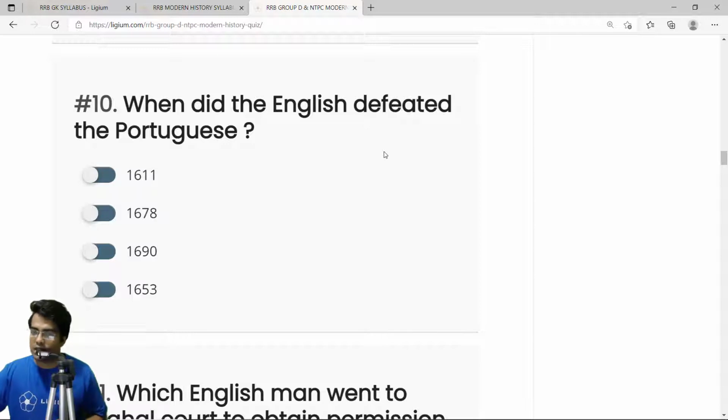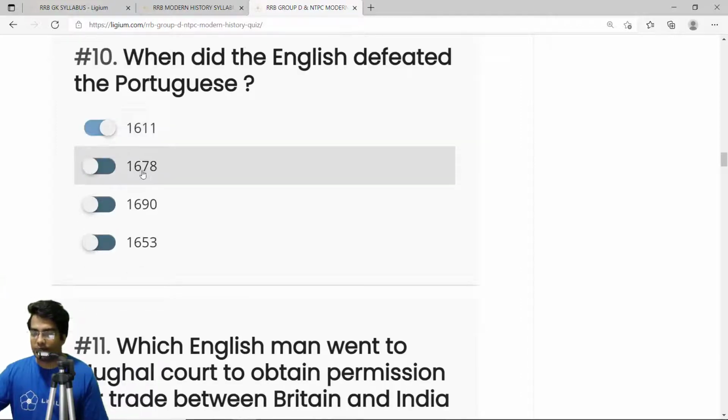When did the English defeat the Portuguese? Now, if you may remember, the Portuguese were one of the earliest colonial powers to come to India, and they had established a firm base in India. They actually reached the Mughal court, and they were part of the Mughal court. During this time, the English came and understood that unless the Portuguese were driven out of India, there was no chance they could do business with the Indian rulers. And that is why they had a huge battle, the Battle of Swally Hole. And this happened in 1611. So the correct answer is 1611.